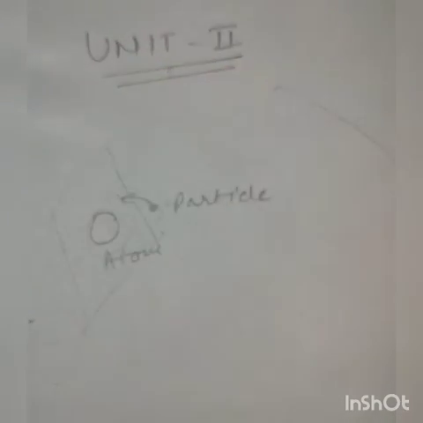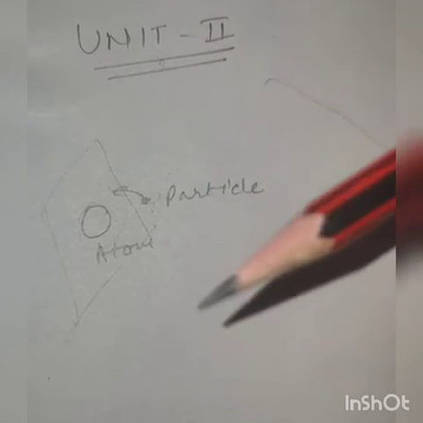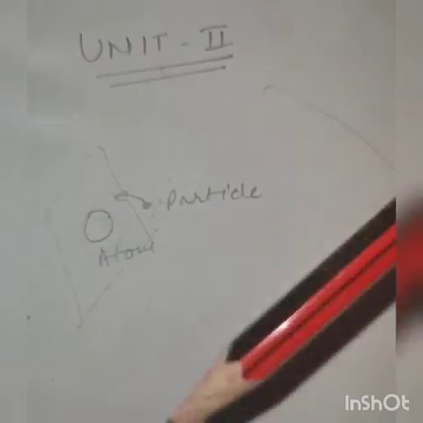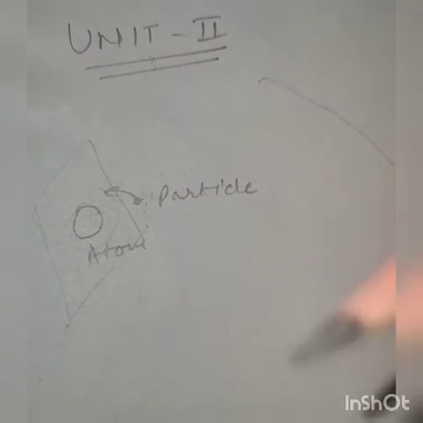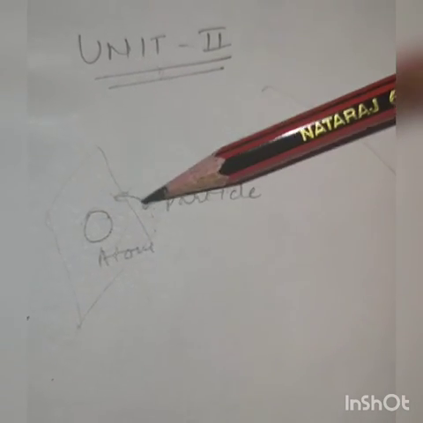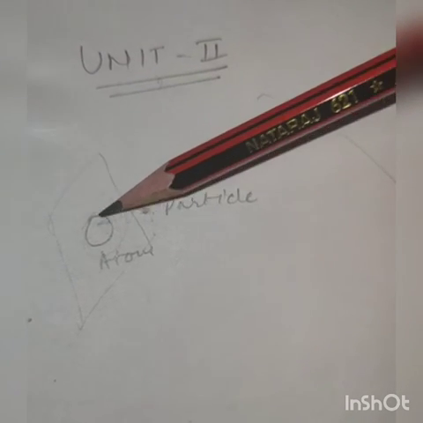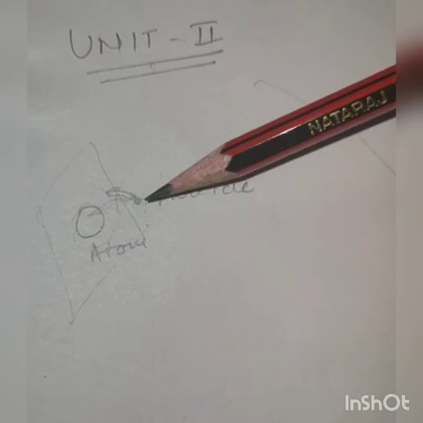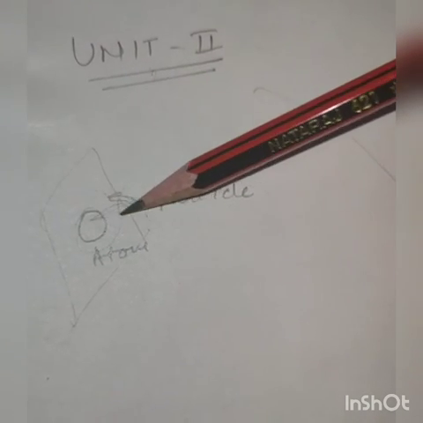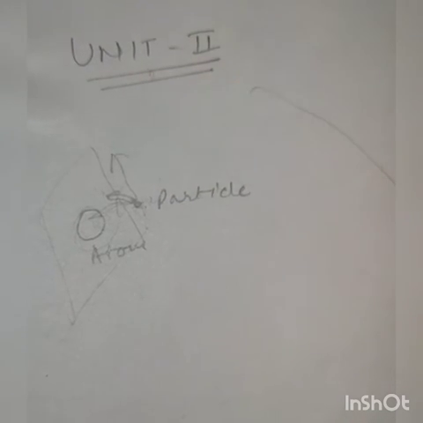So we apply the Coulomb force and we find the momentum of that particle after interacting with that atom, and what will be the effect of distance between the particle and the atom when it passes through like this.